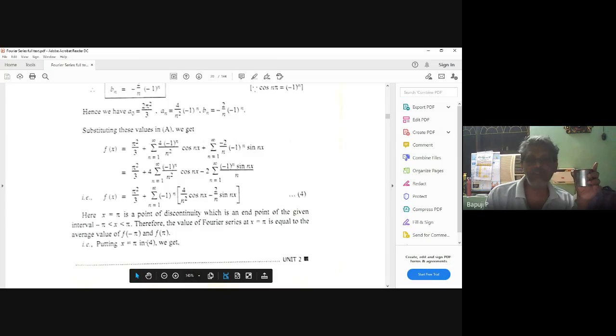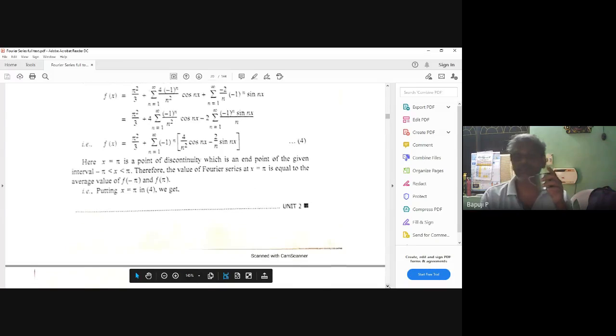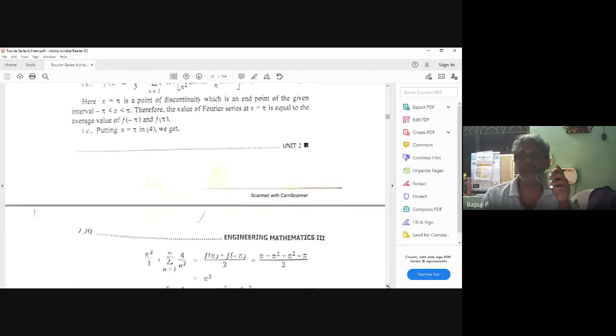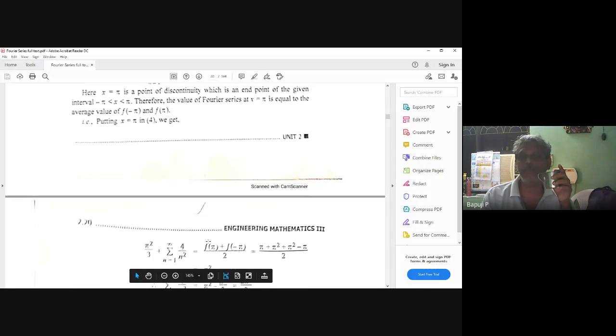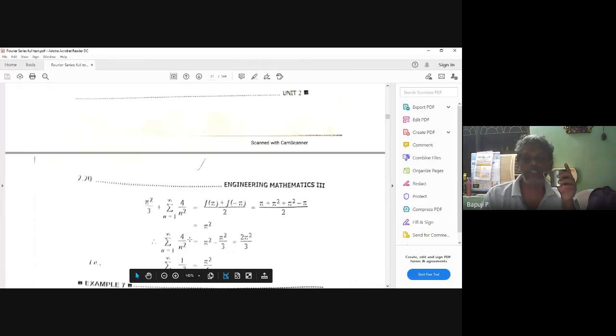Because it is a single interval, what will you do? f of minus pi plus f of pi, by 2, is equal to f of pi. The RHS value you can substitute in the answer; the LHS you can do in the question. f of pi plus f of minus pi: what will you do? f of pi is pi plus pi square. f of minus pi is pi square minus pi, by 2. Then this is correct. In the RHS you can do this. So what will you get?